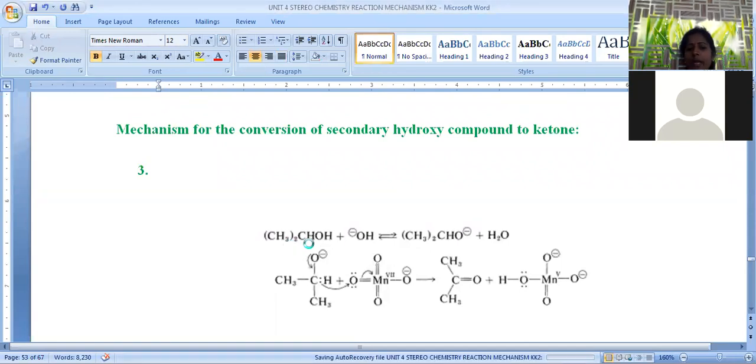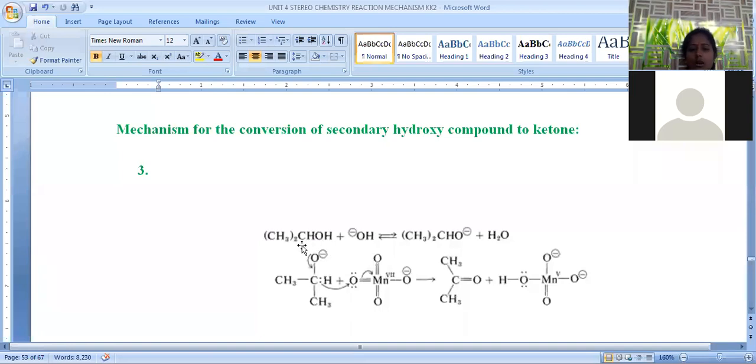When 2-hydroxypropane is treated with OH minus, first it involves the removal of H plus and is converted into O minus. This O minus has a tendency to bind with this permanganate species, so that this hydrogen is removed from the hydroxy compound, and a double bond formation is possible, with simultaneous shifting of hydrogen. This is called intermolecular hydrogen transfer. Intermolecular hydrogen transfer is nothing but one compound to another compound. If hydrogen is shifted like that, it is called intermolecular. Within the molecule, if it is shifted, it is called intramolecular.